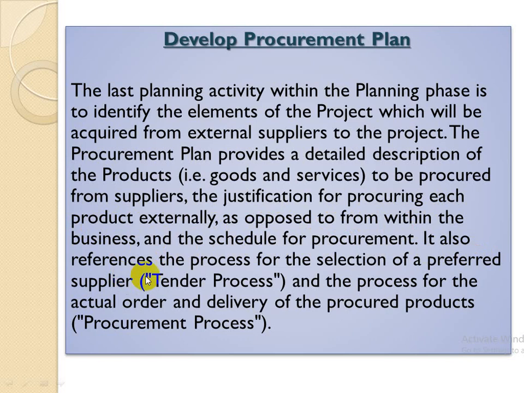It also references the process for the selection of a preferred supplier, the tender process, and the process for the actual order and delivery of the procured products.